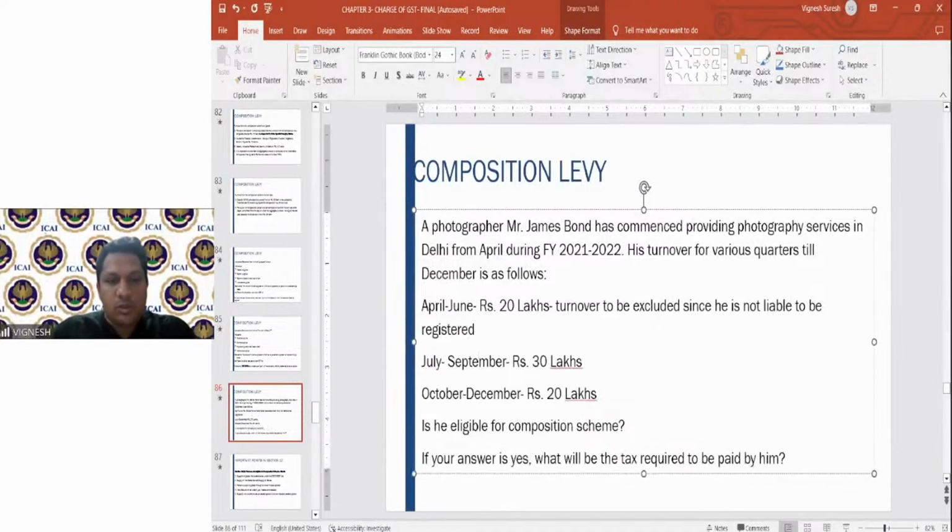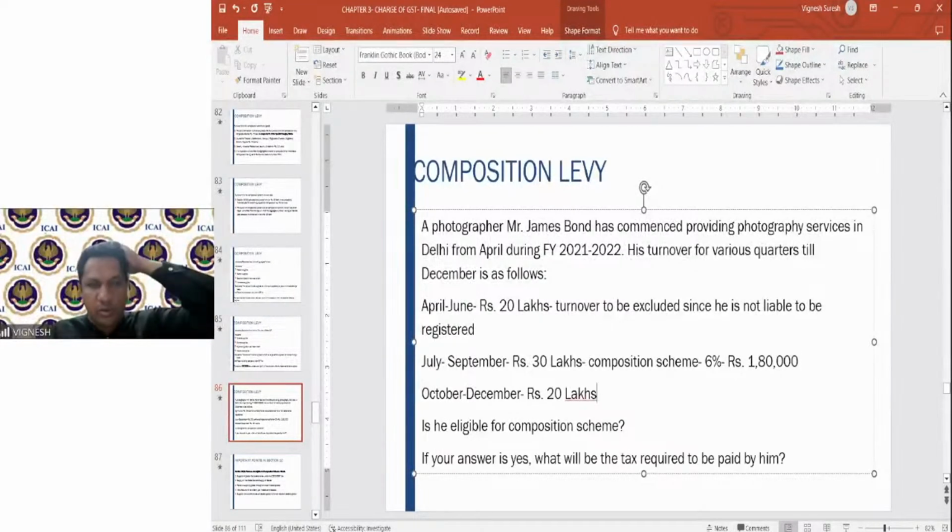Then July to September is 30 lakhs. So here what is happening? July to September, he is definitely eligible for the composition scheme. So the composition scheme will come here. Here it is 6% because it is services. So therefore total GST is 1,80,000.